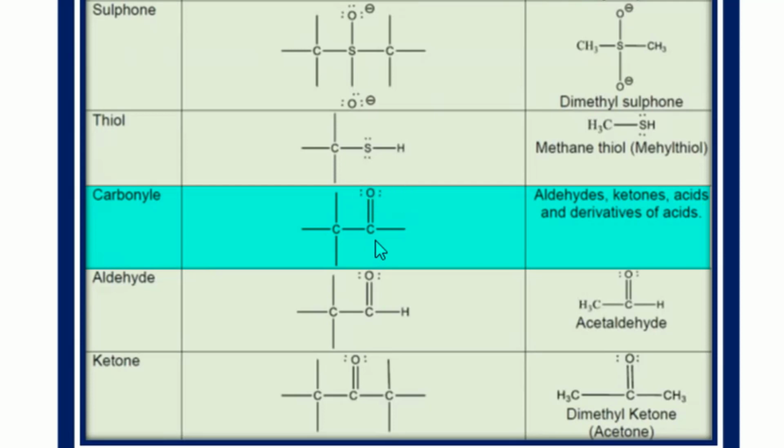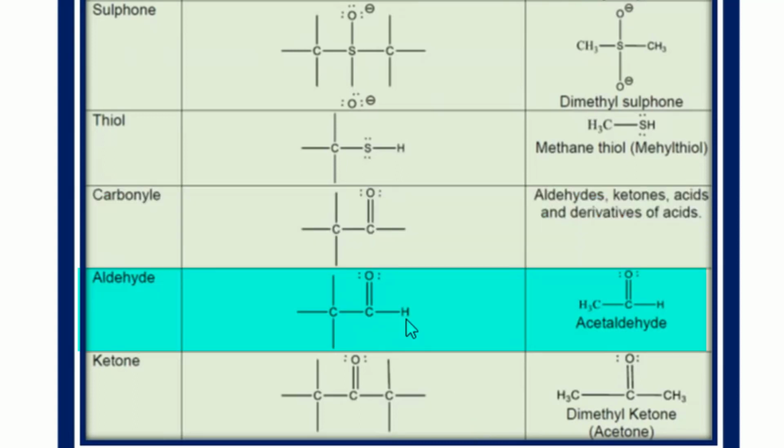You know that a carbon makes 4 bonds. So this carbon makes a double bond with oxygen, a single bond over here and a single bond over here. An organic compound having carbonyl as a functional group belongs to the class called carbonyl compounds. Next we will discuss these carbonyl compounds.